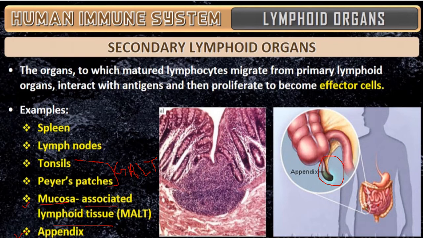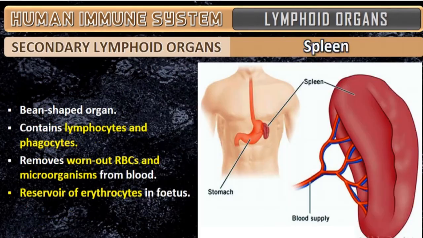At that time the doctor refers him to remove it, and then only they go for an appendix operation. So it is also one of the vestigial organs, which we have studied in evolution. So all these are said to be secondary lymphoid organs. Okay.